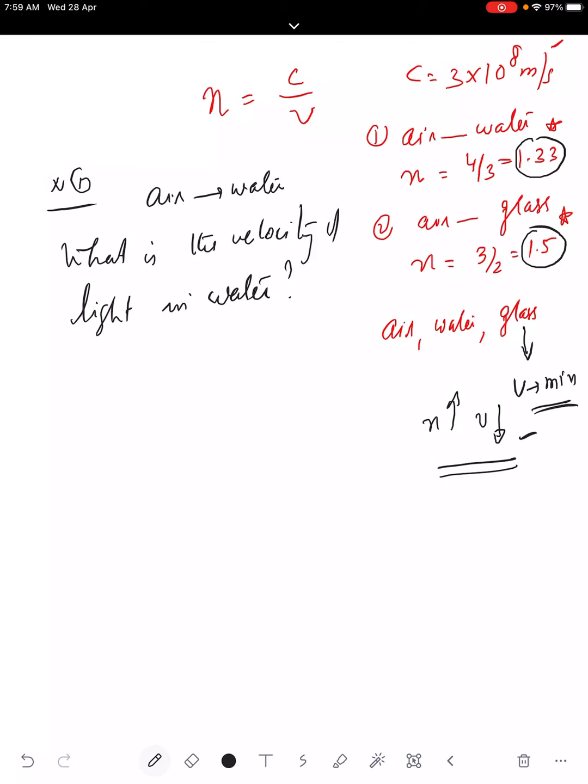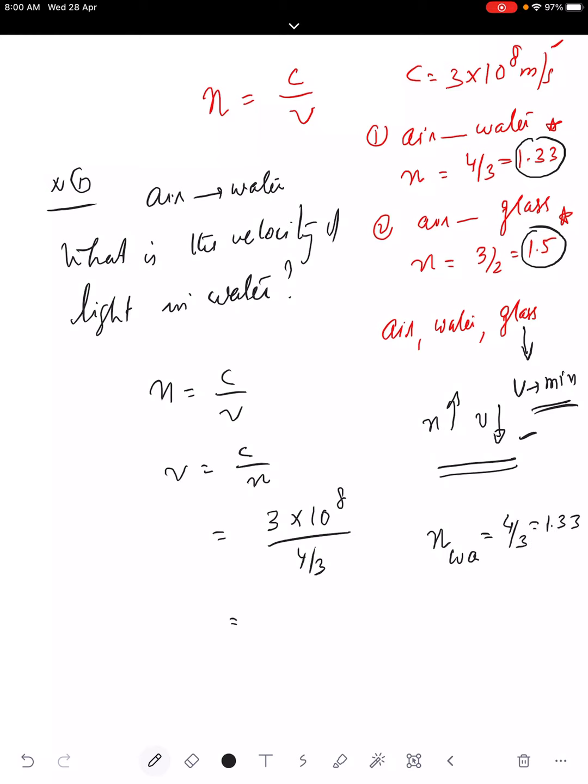Light in water. The equation is n equal to c upon v, and v is equal to c by n. The value of c is known to you as 3 into 10 to the power of 8, and the refractive index n is 4 by 3. The refractive index of water with respect to air, we write like this, is equal to 4 by 3, that is equal to 1.33. So this is equal to 9 upon 4 into 10 to the power of 8 meter per second.